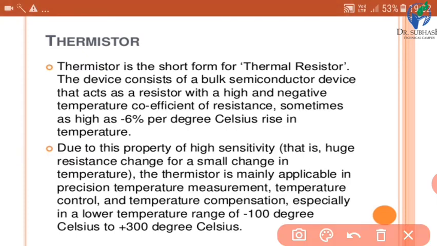Thermistor is a short term for thermal resistor. The device consists of a bulk semiconductor device that acts as a resistor with a high and negative temperature coefficient of resistance.